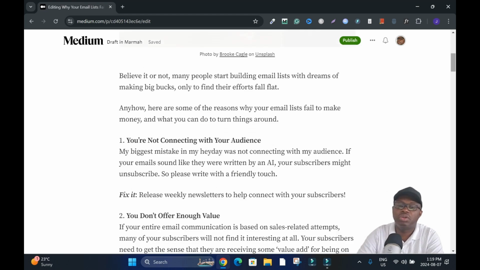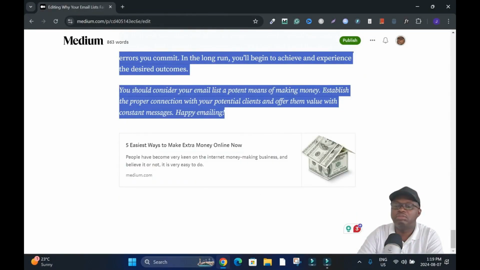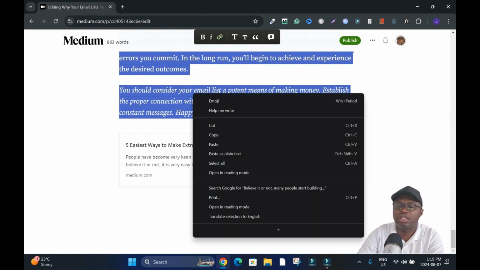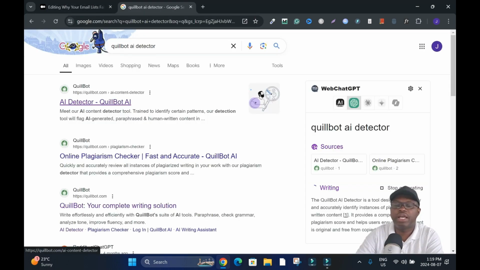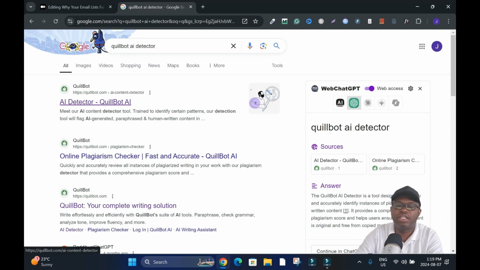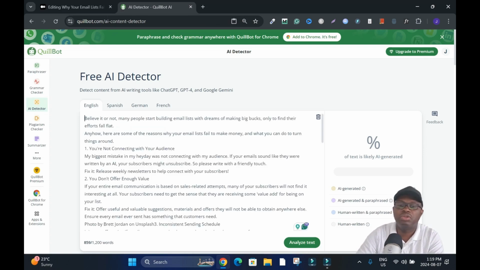What I do, I'll show you quick. I'll highlight to copy everything, ignore the images. This is another article I posted. Right click, it's just a way to promote it. Copy, and I'll use the QuillBot AI detector. There are so many free AI detectors out there. The reason why I do this, I'll show you something quick. Let me just paste it. Click paste. I'll show you something quick.